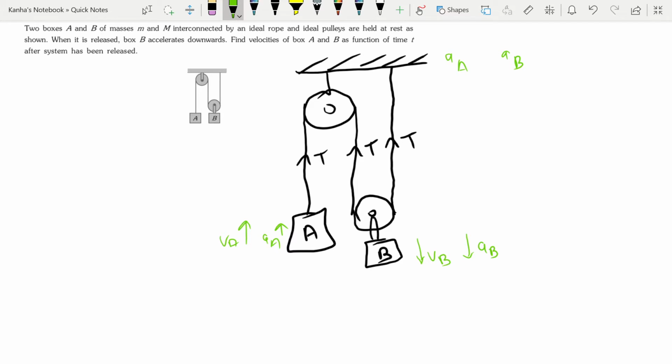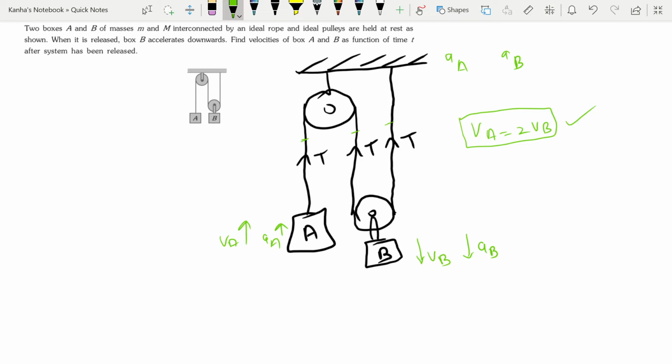This turns out to be a constraint relation, or you can even use the method of virtual work, or by inspection you can find that the velocity of A is equal to 2 times the velocity of B. Using the constraint principle, because the length is constant, the length does not change, you will get the velocity of A is 2 times the velocity of B. Now, in order to solve this question, you can easily apply the impulse momentum principle to the different boxes.